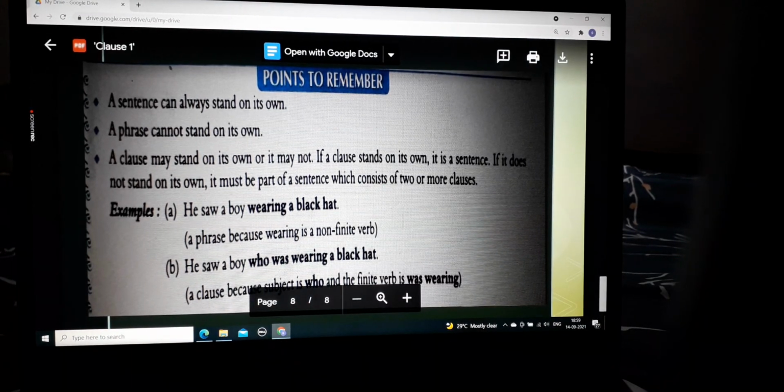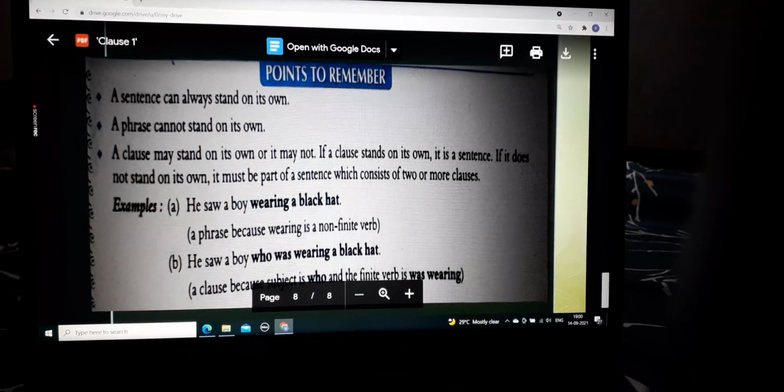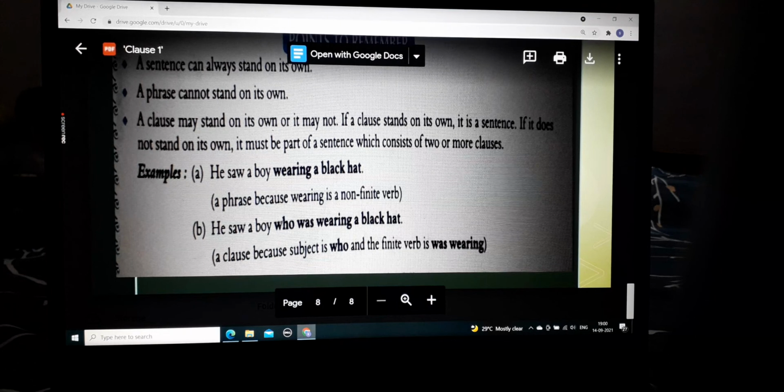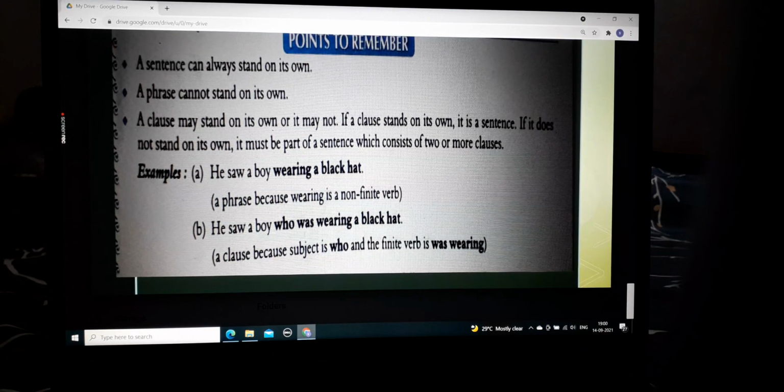If it does not stand on its own, that is, if it is dependent on something, then it must be a part of a sentence which consists of two or more clauses. For example, he saw a boy who was wearing a black hat. Here the condition is who. Who was wearing a black hat?